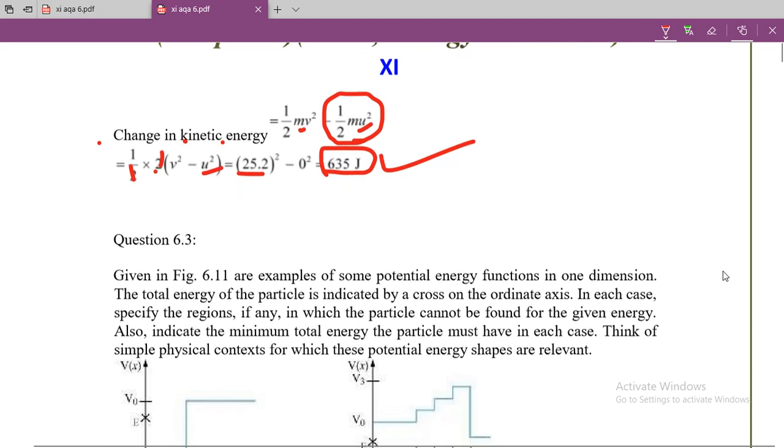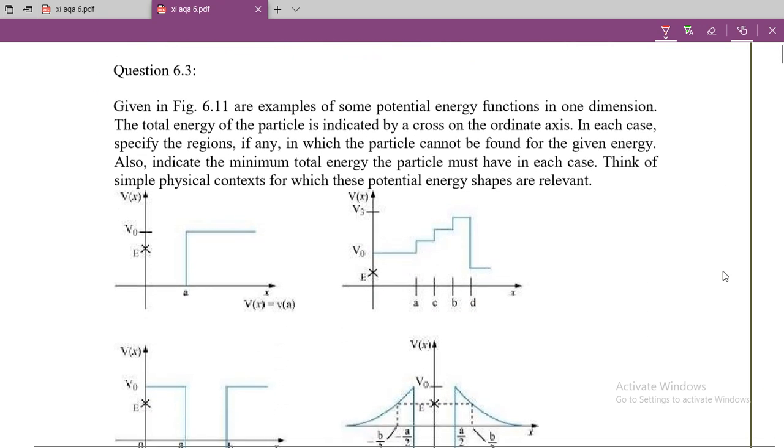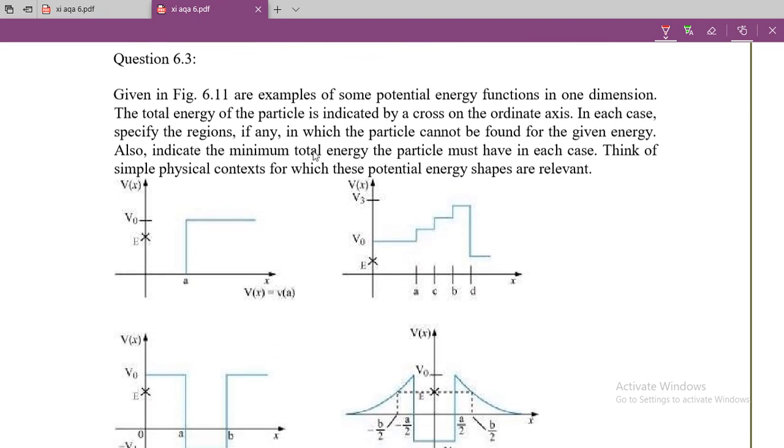Now let us talk about the next question. So you can see question number 6.3. In the given figure 6.11 are examples of some potential energy functions in one dimension. The total energy of the particle is indicated by the cross on the ordinate axis.